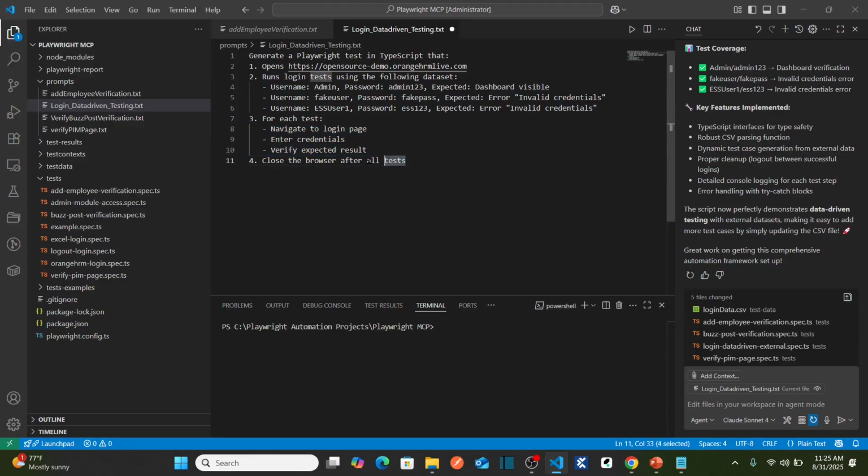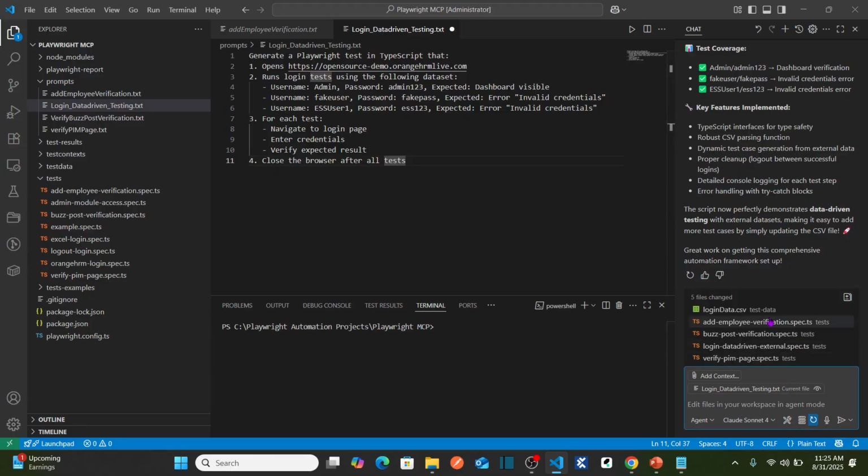And then close browser for all tests. At the end, you need to close the browser. So this is my prompt. Now let us run the test by using this prompt, and then let us generate the Playwright test script.